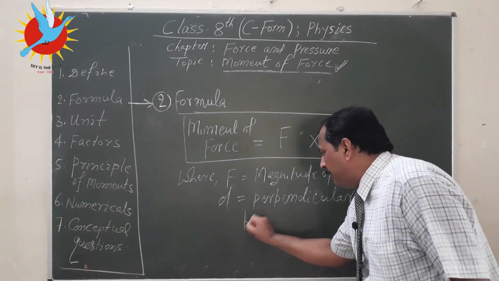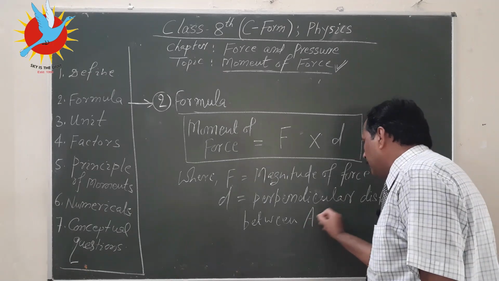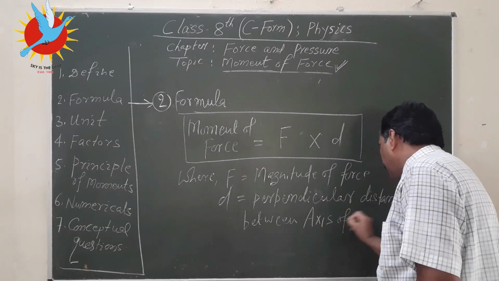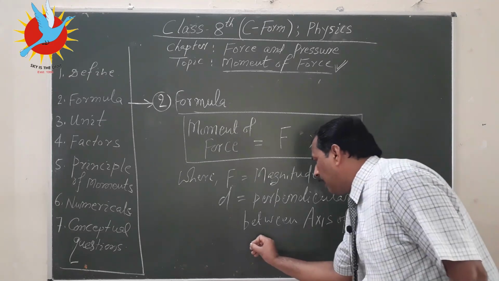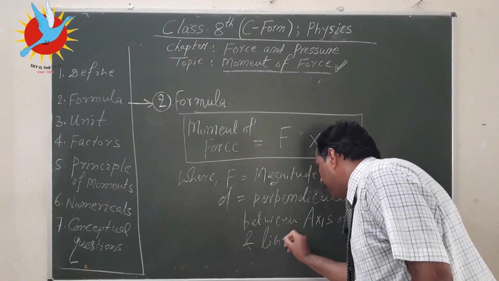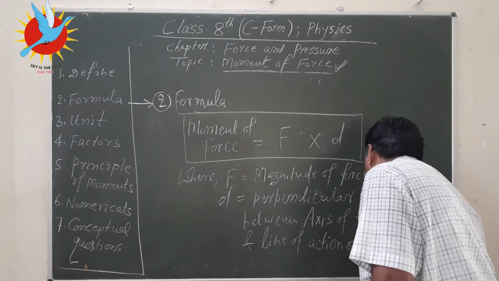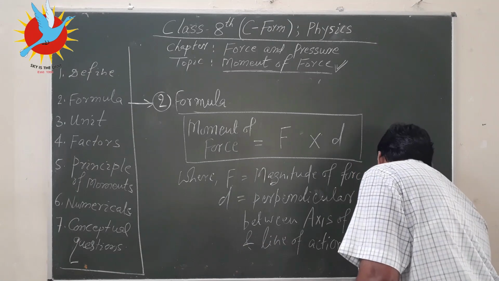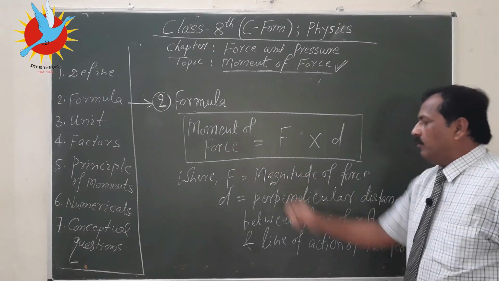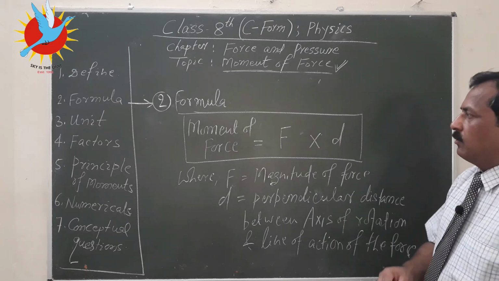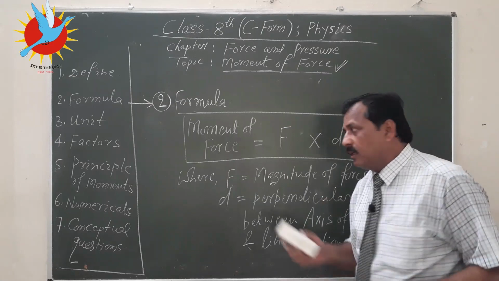Perpendicular distance between the axis of rotation and the line of action of the force, that force whose magnitude is F. So this is your formula to calculate. Simple formula: moment of force is force multiplied by distance.